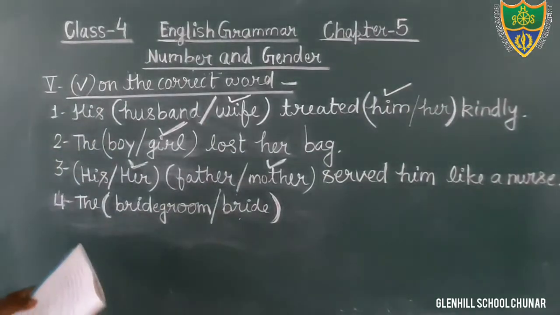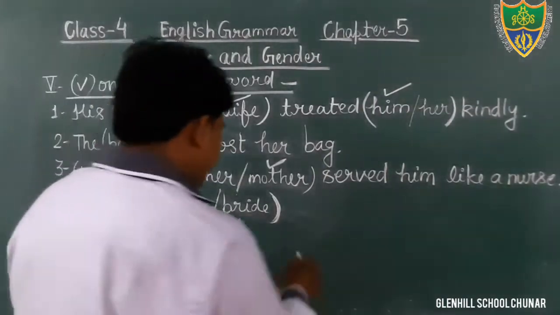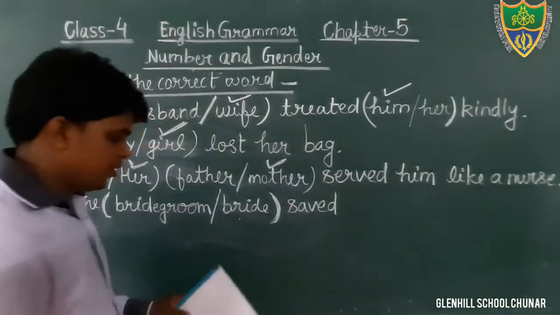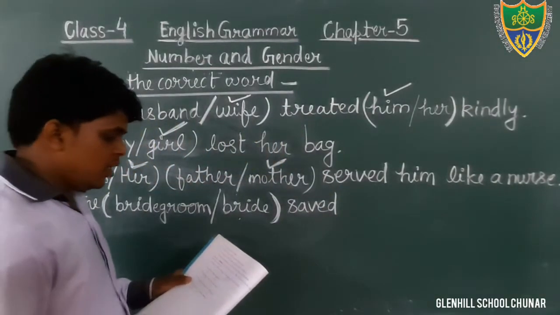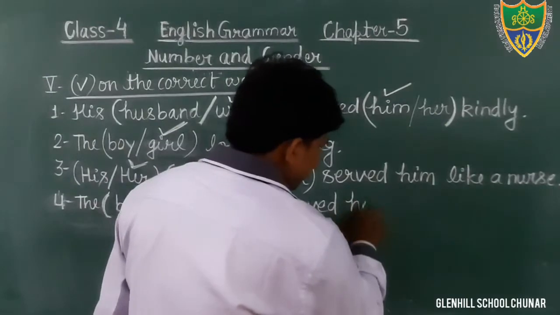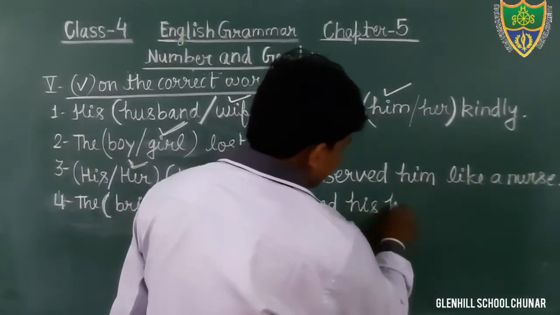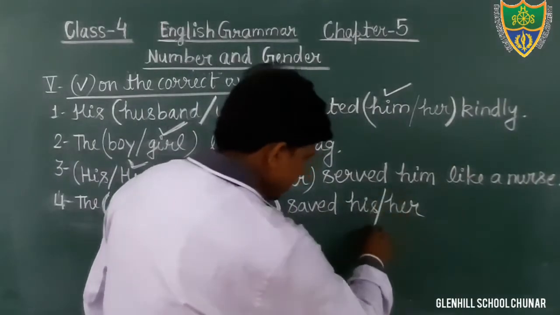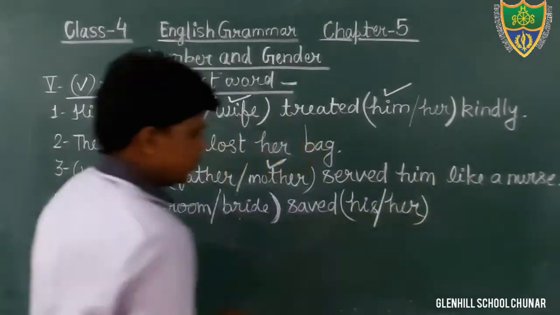The bride saved, S-A-V-E-D, saved, his, her. You have to select only one, his or her. Just see.